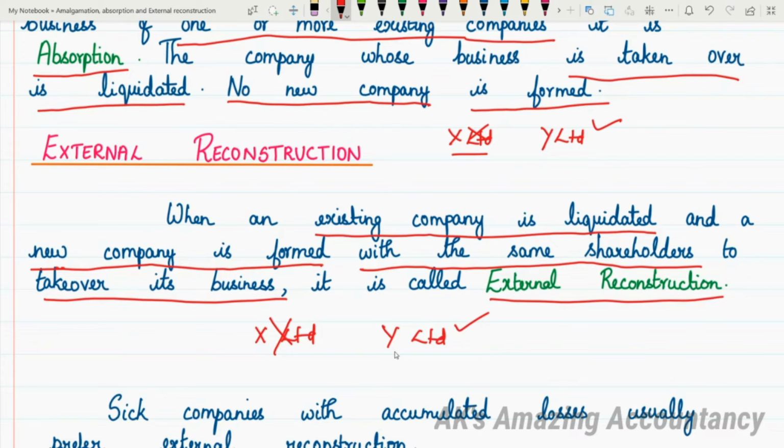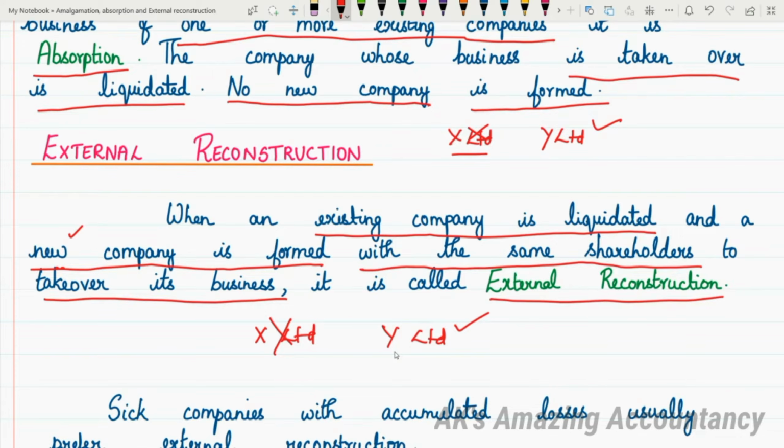And what is important in case of external reconstruction is that a new company has to be formed. Formation of a new company is needed. Remember, both in case of amalgamation as well as in external reconstruction, a new company has to be formed. Only in case of absorption, no new company is formed. So this is a very important point which you have to keep in mind.